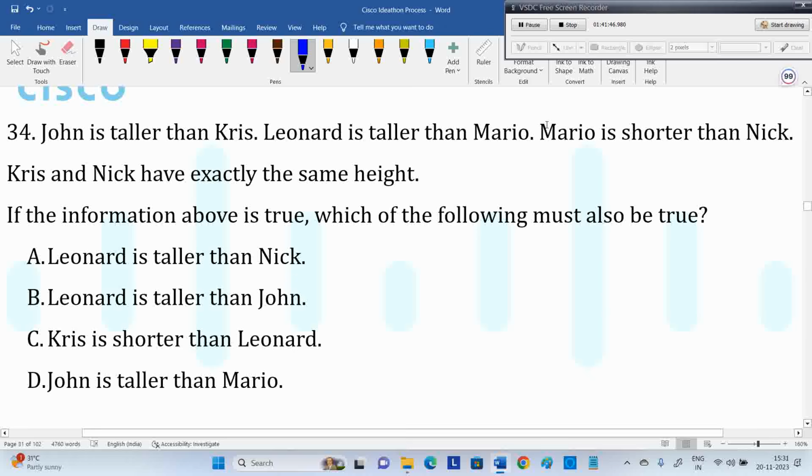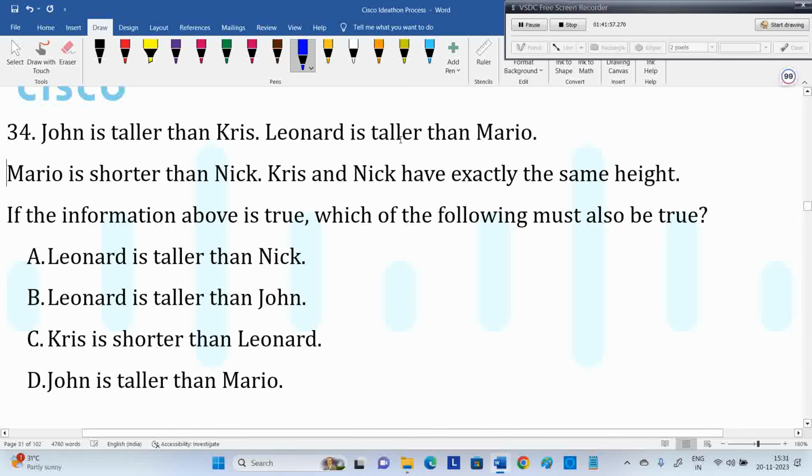Now the scenario is different. All the above statements are true. Then among the options, which is true? It's similar to what we discussed, but given in a different projection. All the above statements are true, then which of the options are true? Must be true. Don't say doubt cases. Must be true means definitely true.